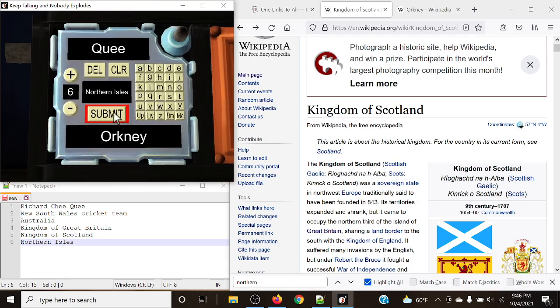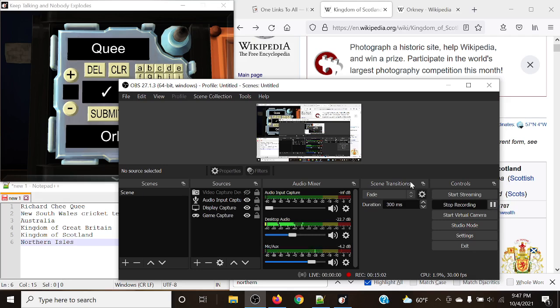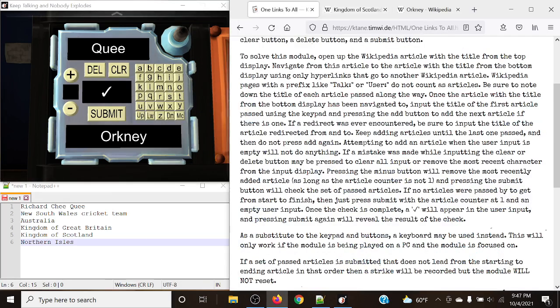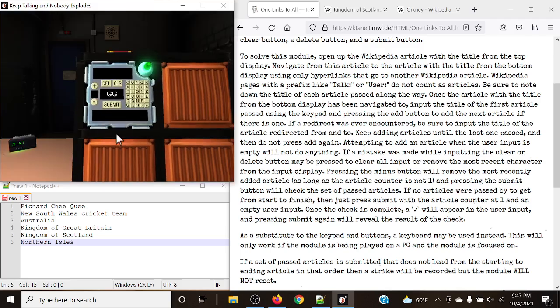Then we're going to hit submit, or enter in this case, and we'll let that do its query thing, and I'll be back in just a moment. All right, the module has returned with an official check, so that means it must be something good. Let's hit submit, and just like that, this module is solved.